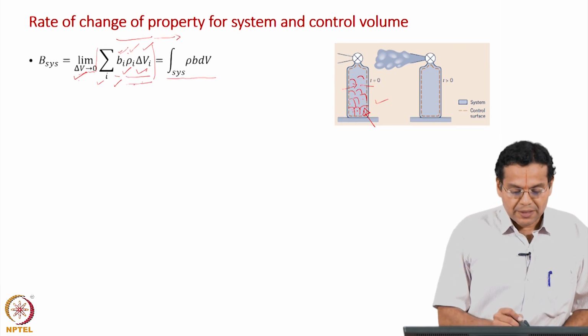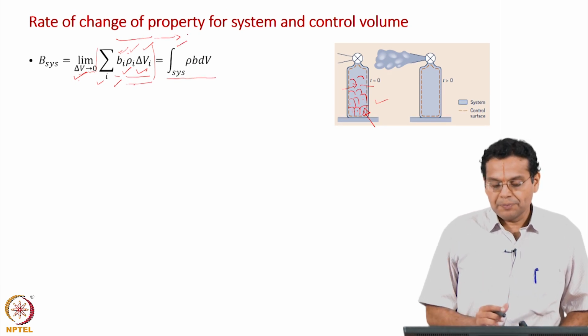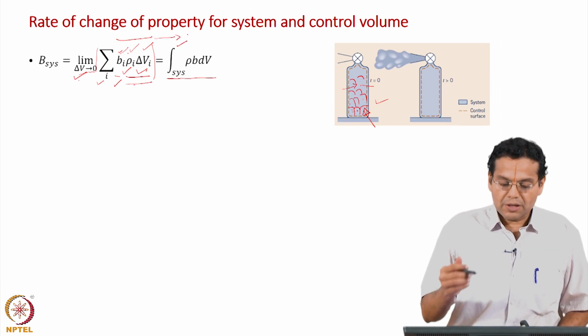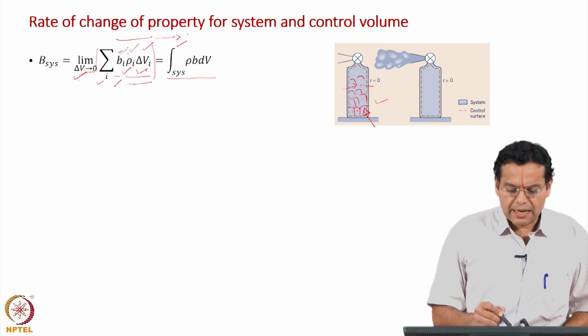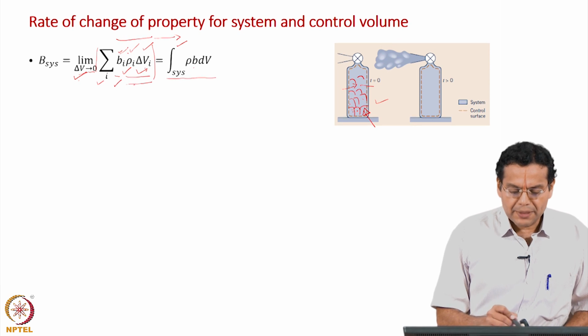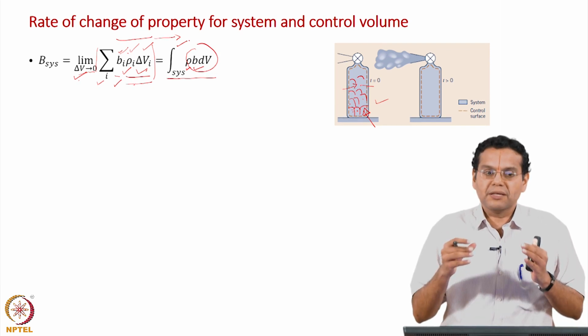So, this summation has become an integral sign. It is a volume integral over the volume of the system, and B i has become B, rho i has become rho. Now, we allow for continuous variation of rho and B within the volume.